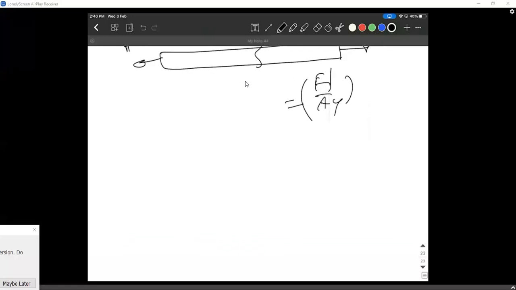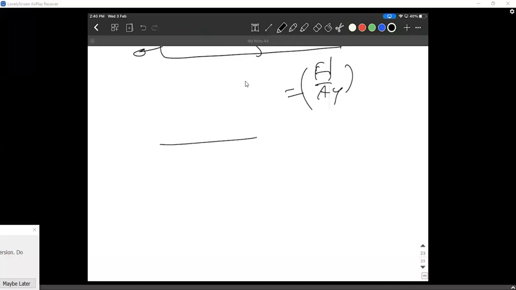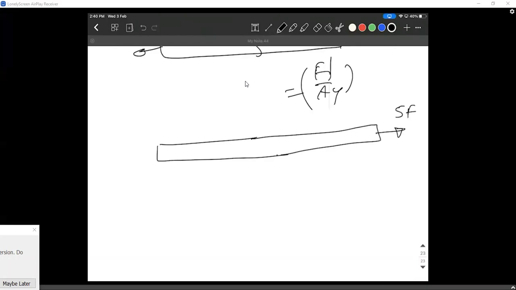Okay. Now, if I have the same body, except the force here is 5F, the elongation, delta L, equals, you can write it as E or delta L, it doesn't really matter, again 5F into L by AY. There is no big deal here. But the problem is I don't do that. I don't directly apply both the forces at those points. I'll do a little trick here.